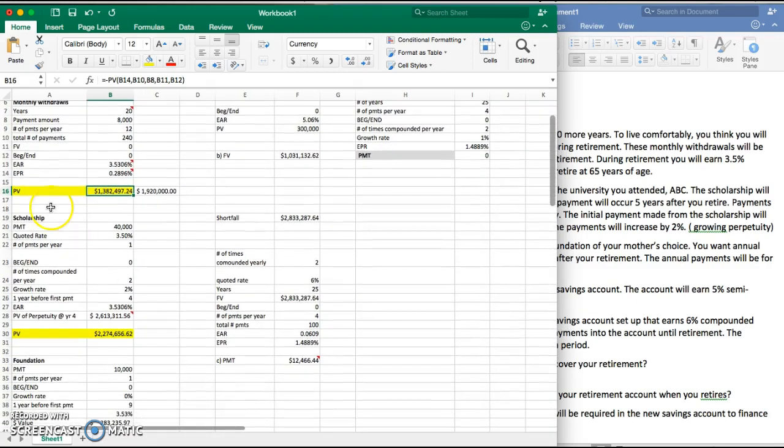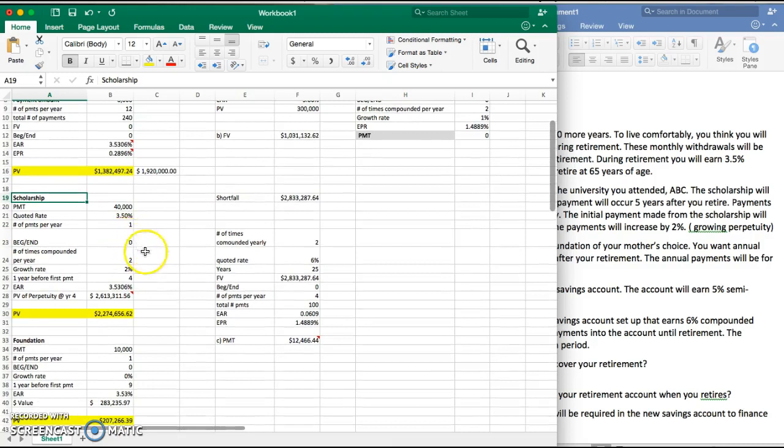The next step in finding out how much money you need is dealing with the scholarship. Now the trick with the scholarship is it's a growing perpetuity, which means the payments will go on forever, infinity. Or at least in a perfect world. So the payment amount is set up at $40,000, which is your initial payment.